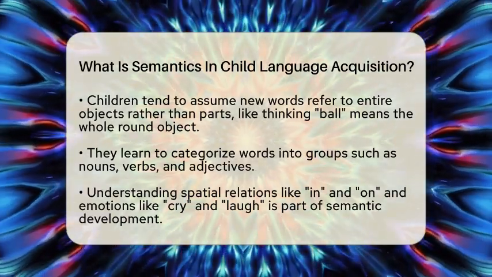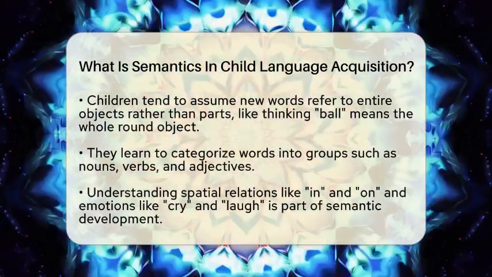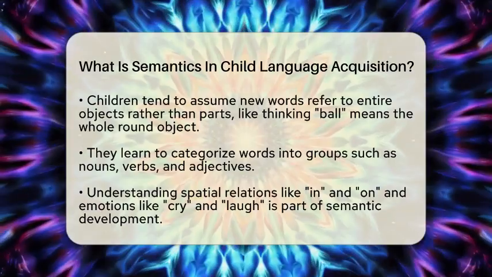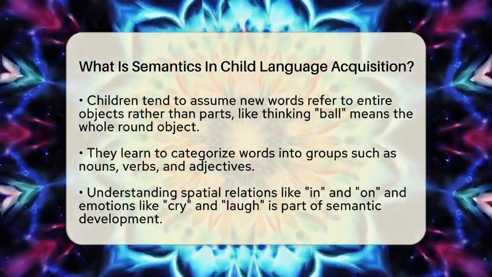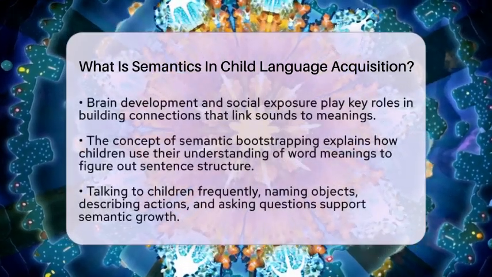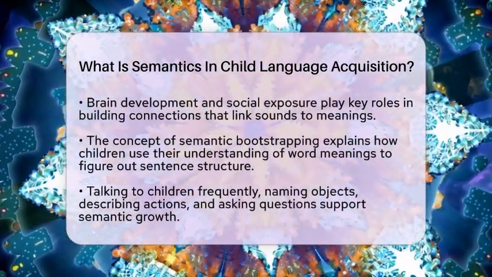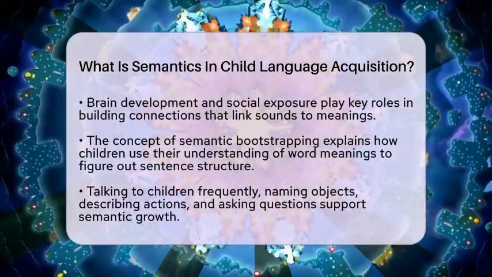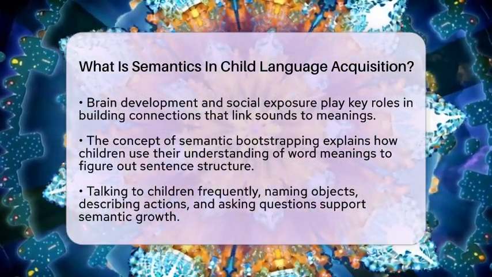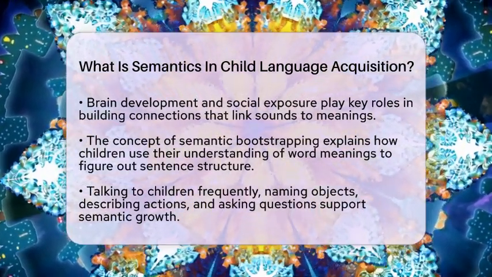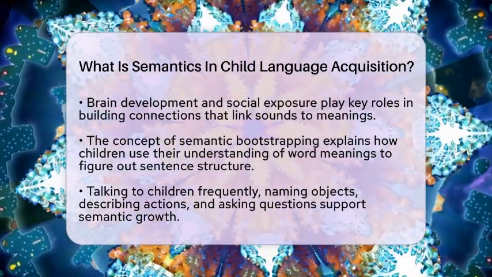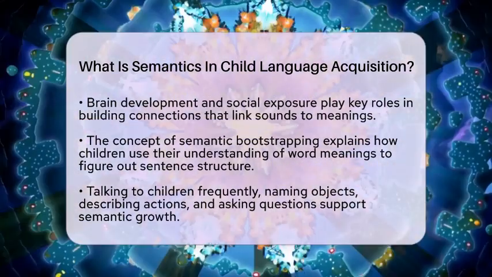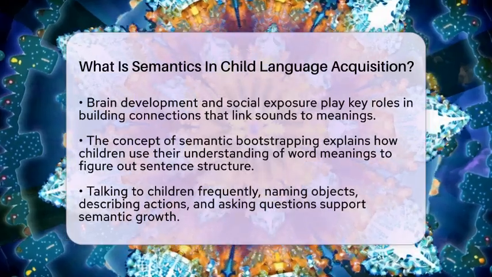Understanding how words relate is another important step. Kids learn that "in" and "on" describe spatial relations, or that "cry" and "laugh" show different emotions. This growth in understanding is closely tied to brain development. As children are exposed to language in social settings, their brains build connections that help them process sounds and link them to meanings. One helpful idea is called semantic bootstrapping.